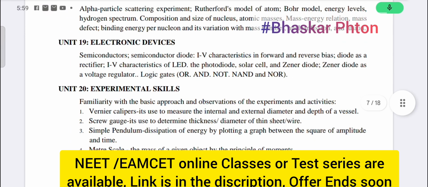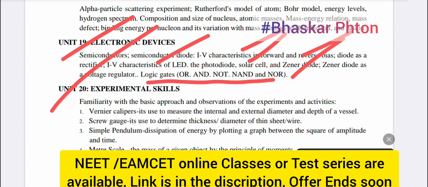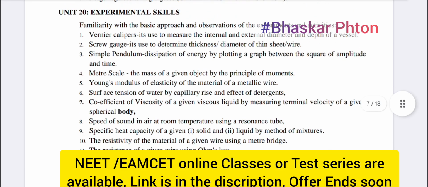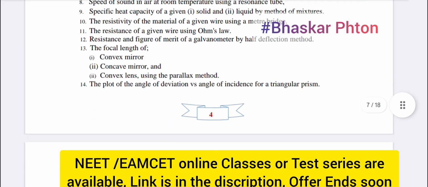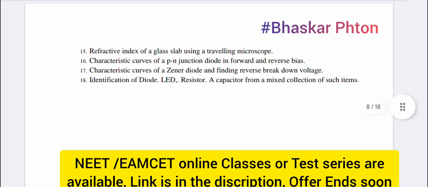And then if you see electronic devices like semiconductors, IV characteristics, diodes, solar cells, Zener diodes, up to logic gates. Then experimental skills. So there are different experiments related to physics. So there are basically up to 18 experiments.